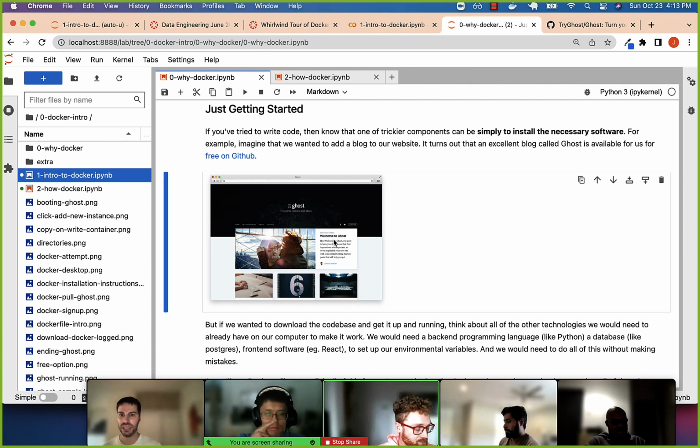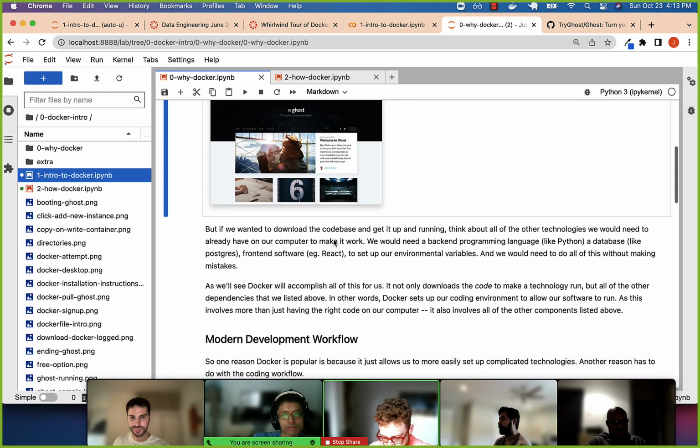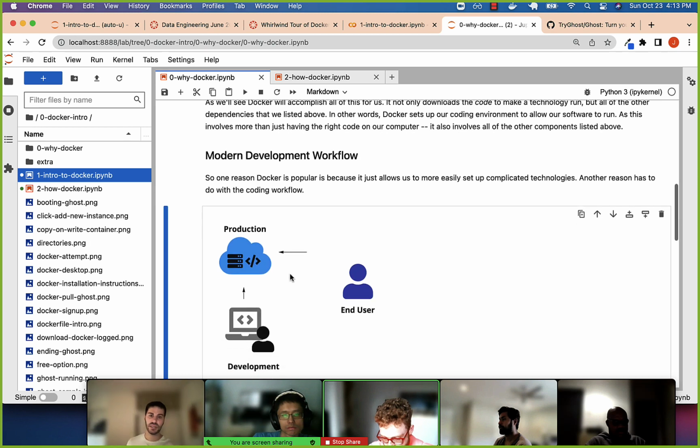Ideally, each of those things will be contained in the Docker universe, okay? And that makes it a lot easier to get a piece of software up and running: maybe run a simple command and then all the different components are on our computer, talking to each other and working.